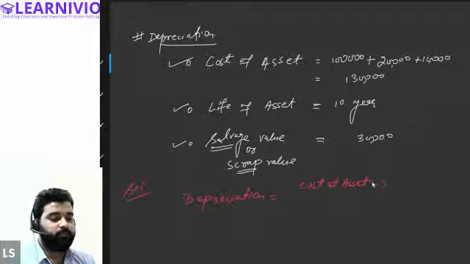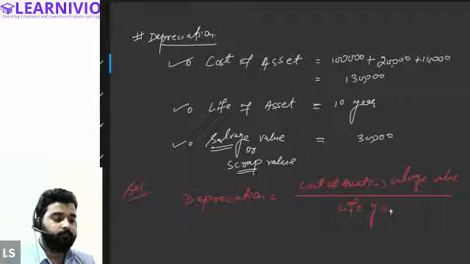We will reduce the scrap value or the salvage value of the asset. And after reducing the salvage value, we will divide this by the life of the asset. So in the given question, we have the life as 10 years.